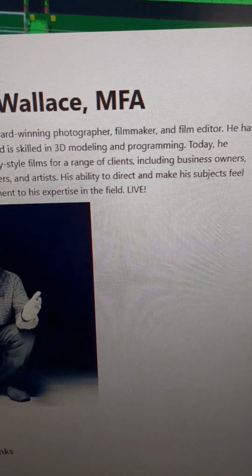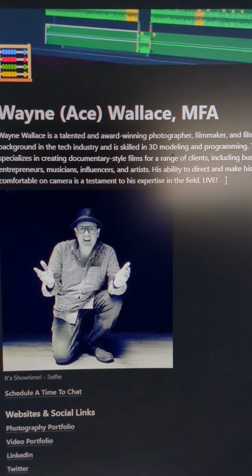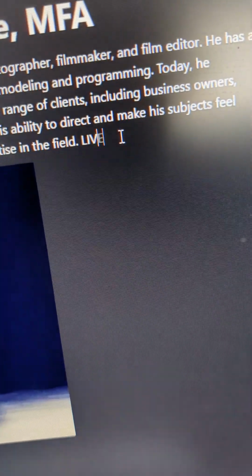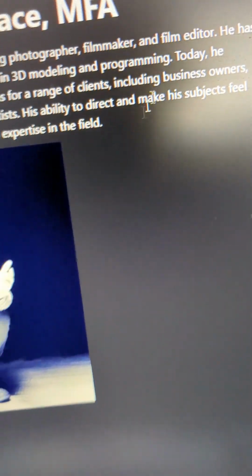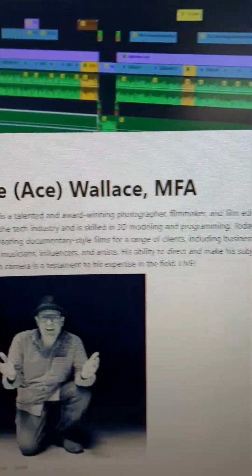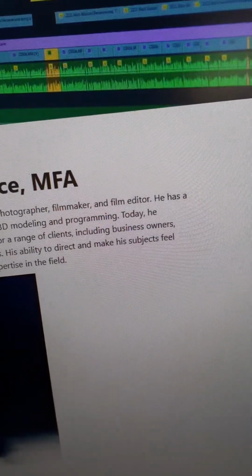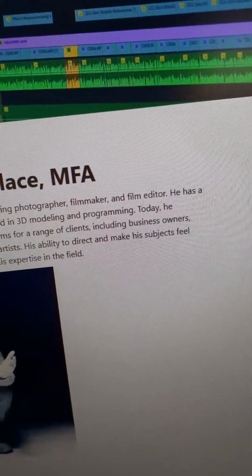Well, I'm going to go into the program that I used to create this website. I'm going to backspace over the "Live," and then I'm going to flip back over to Firefox, and see that's still live right there, but I'm going to refresh the screen and it's gone. How about that?